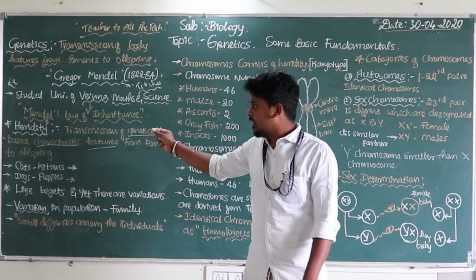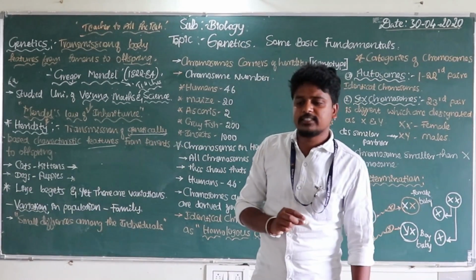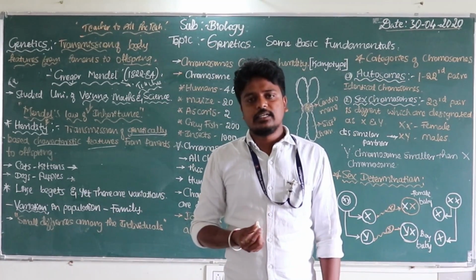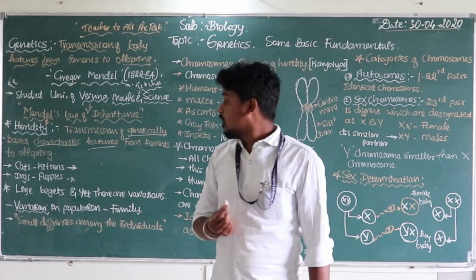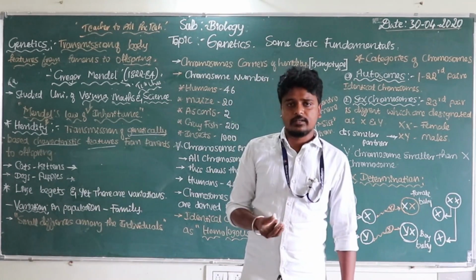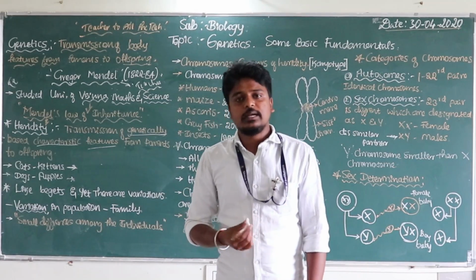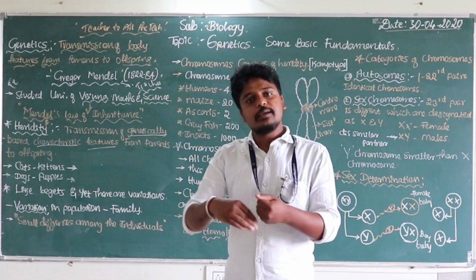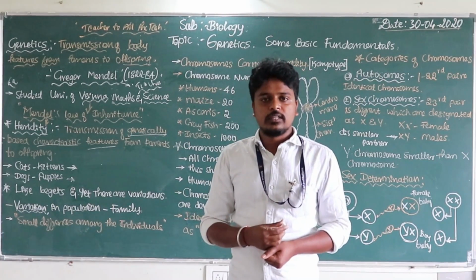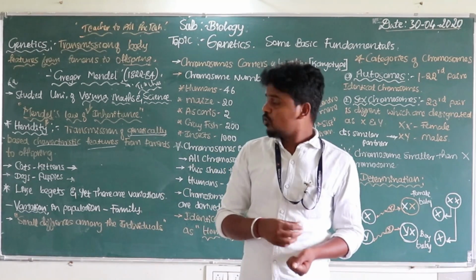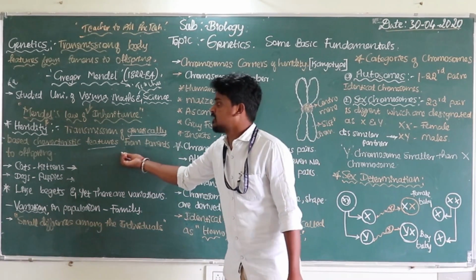Not only that, bacteria too, like the bacteria that convert milk into curd, multiply and reproduce the same characteristics of bacteria only. That bacteria will not produce some other bacteria.